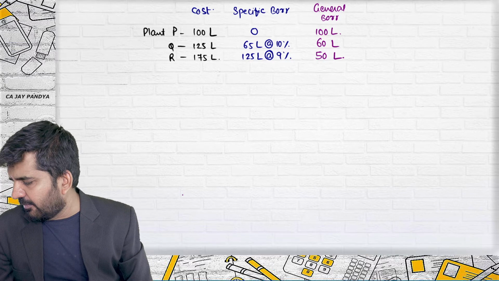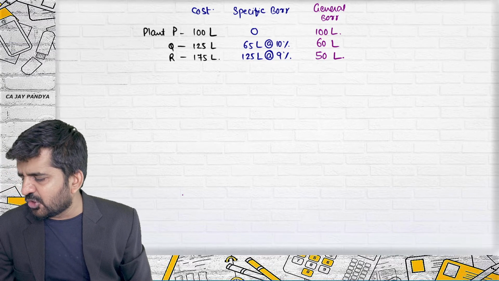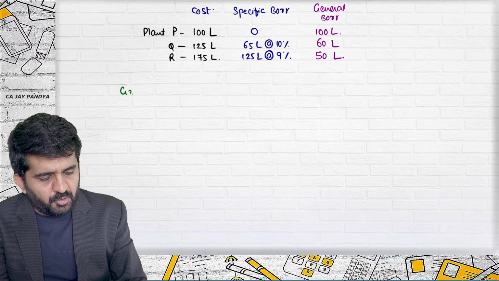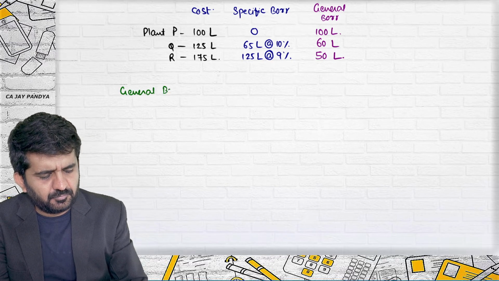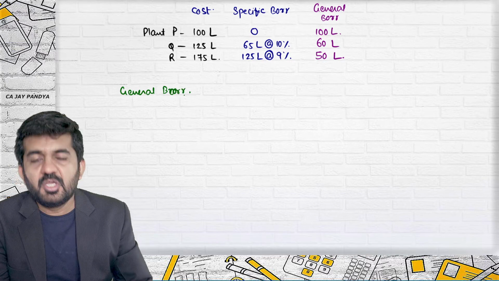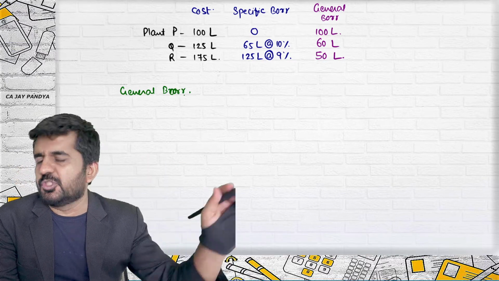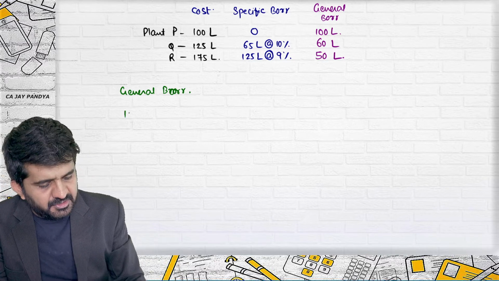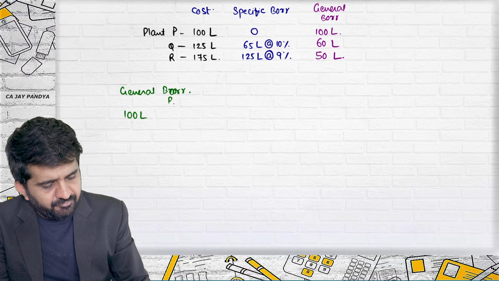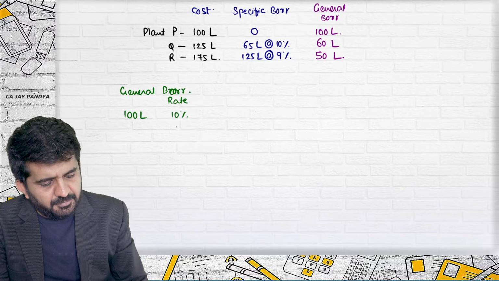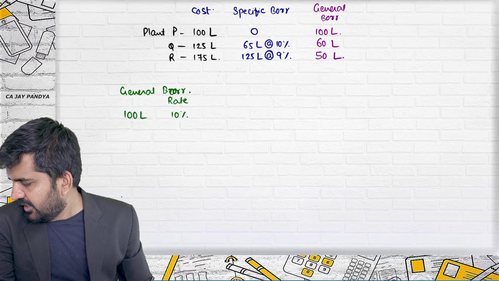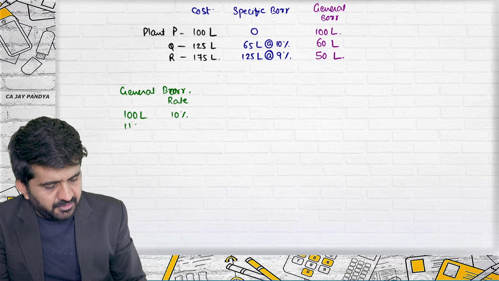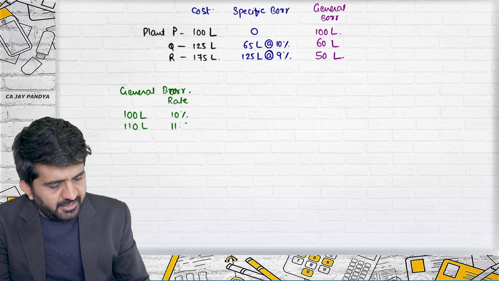In addition to the above specific borrowing, the company has obtained loans from 2 banks. So these are general borrowings. The bank has given the loan saying that you can use it for any purpose: 100 lakhs at the rate of 10%, and 110 lakhs at the rate of 11.5%.